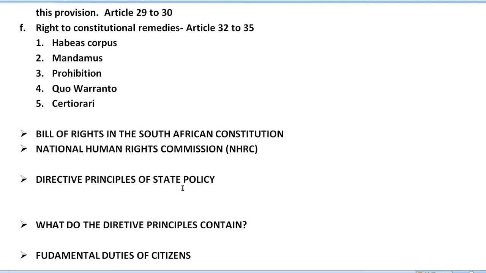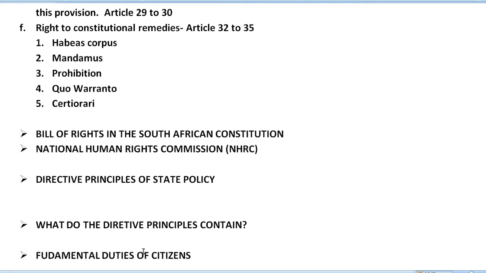After that, we have the directive principles of state policy. So what are the important directive principles contained in this chapter that we are going to read? Of course, they are not justiciable, and the framers of our constitution thought that the moral force behind these guidelines would ensure that the government would take them seriously. So all these directive principles of state policy are mentioned here. After that, we are going to read what the directive principles contain, and what its main points are.